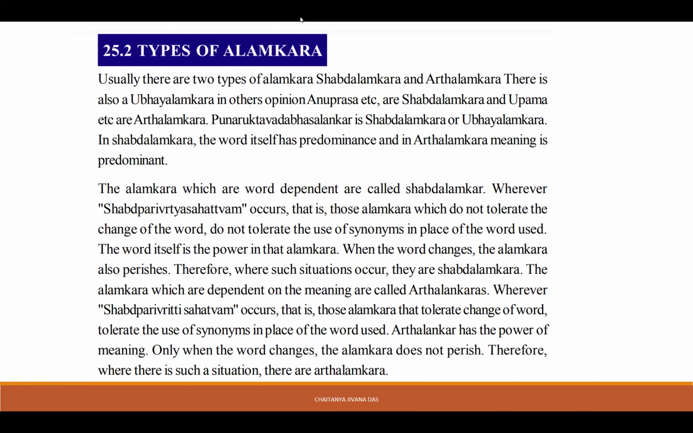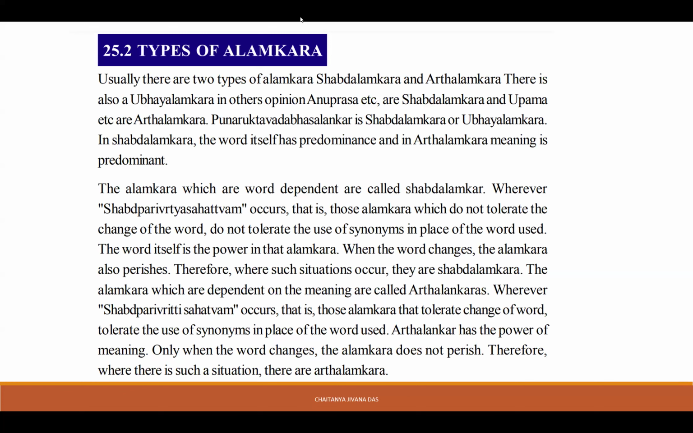Now, the Alankara which are word dependent are called Shabda Alankar. Wherever Shabda Parivritti Asahatvam occurs, those Alankara do not tolerate the change of the word, do not tolerate the use of synonyms in place of the word used. So the word itself is the power in that Alankara, and when the word changes, the Alankara also perishes. Therefore, where such situations occur, there are Shabda Alankara. Meaning is changed, no problem, but the Shabda should remain the same.